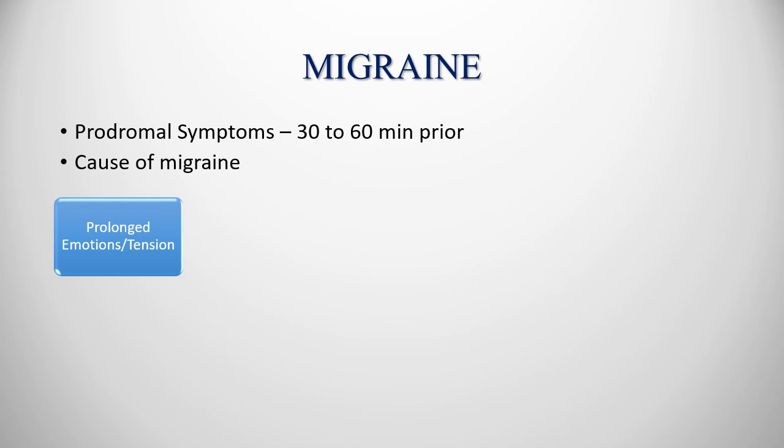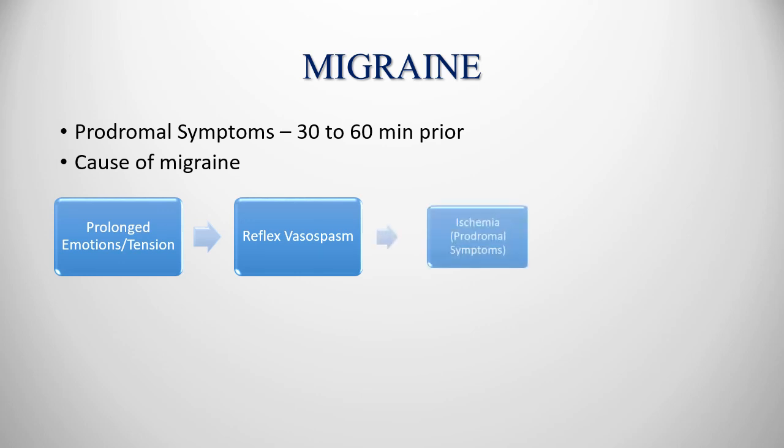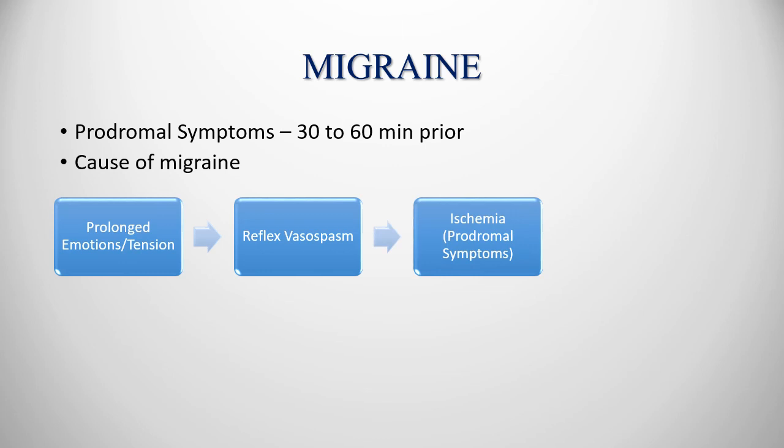One of the theories is that when there is prolonged emotion or tension, it will cause reflex vasospasm inside the arteries of the brain. This vasospasm will cause ischemia. This ischemia will produce prodromal symptoms, not headache. Then after some time, the smooth muscles of this artery will exhaust.